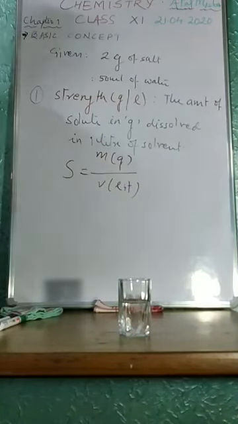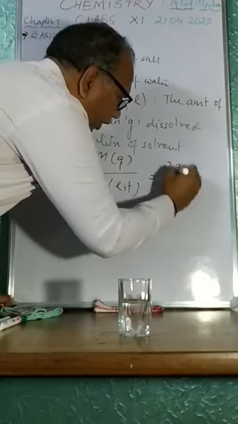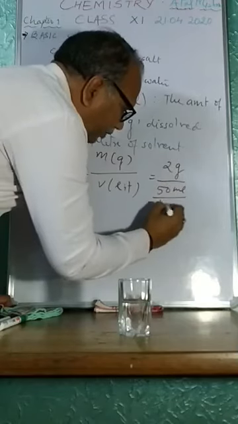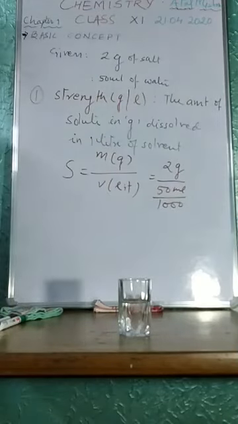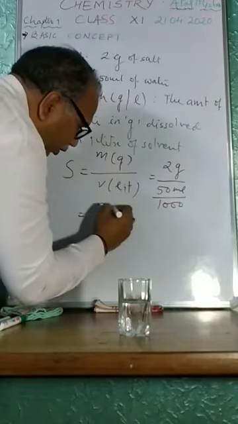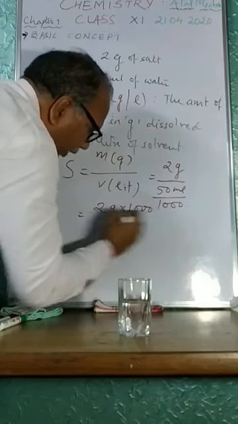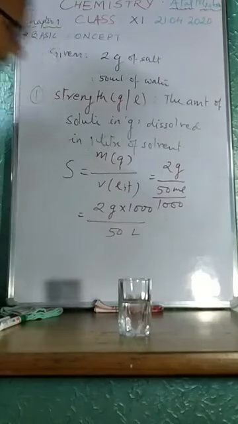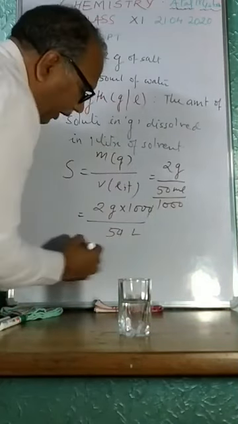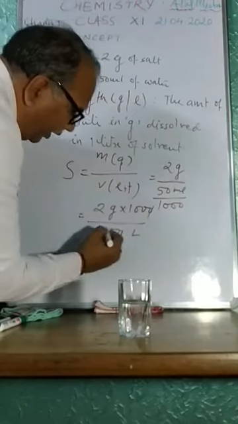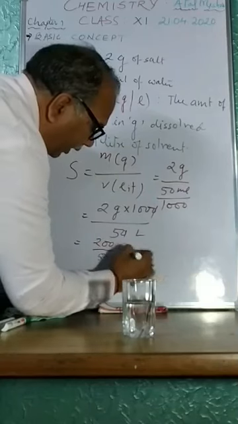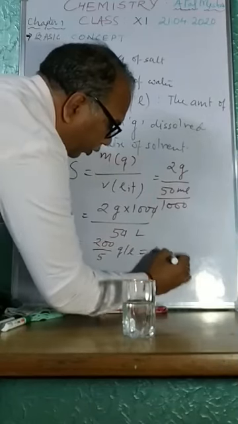What have you taken here? You have taken 2 gram and the volume is 50 milliliter. So you have to multiply by the conversion factor 1000 so that it converts into liter. Now you can calculate it: 2 gram into 1000 upon 50, now it becomes per liter, and 200 by 5 gives 40 gram per liter.